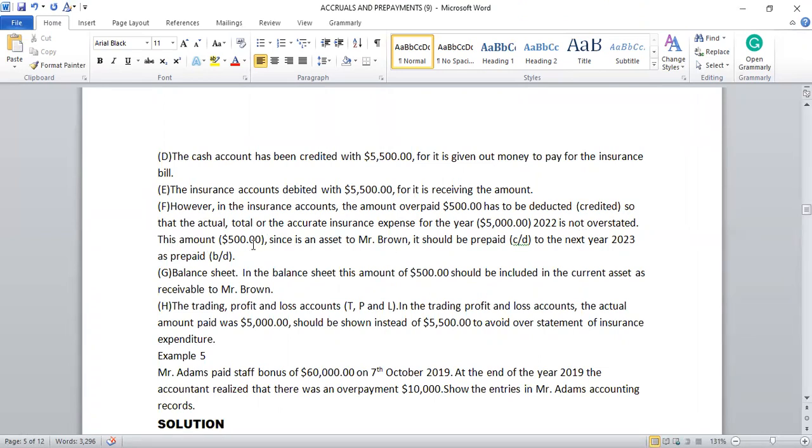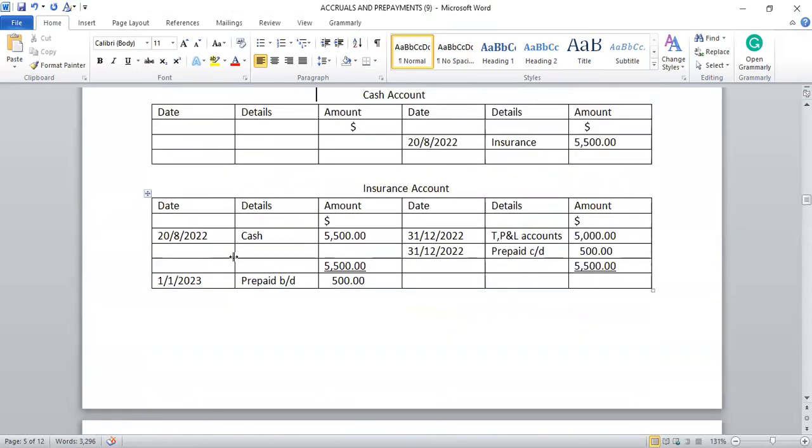This amount, $500, since it's an asset to Mr. Brown, should be prepaid. That's carried down to the next year, 2023, as prepaid brought down. That's what I just explained. So this amount, the difference of $500, will be carried down to the next year, 1st January 2023, as prepaid brought down. And this amount, the $5,000, should be taken to the profit and loss account, but not the $5,500.